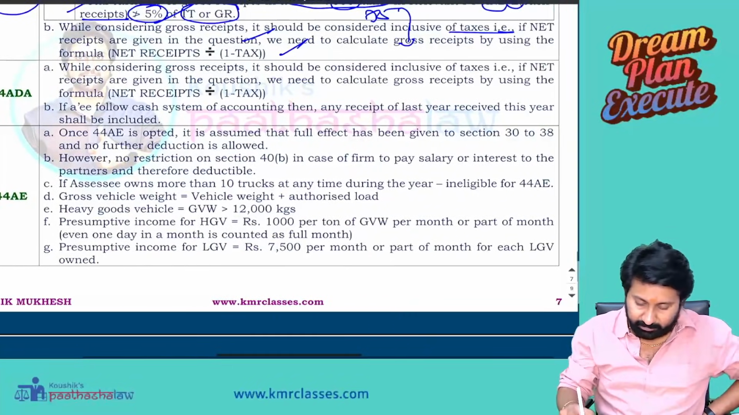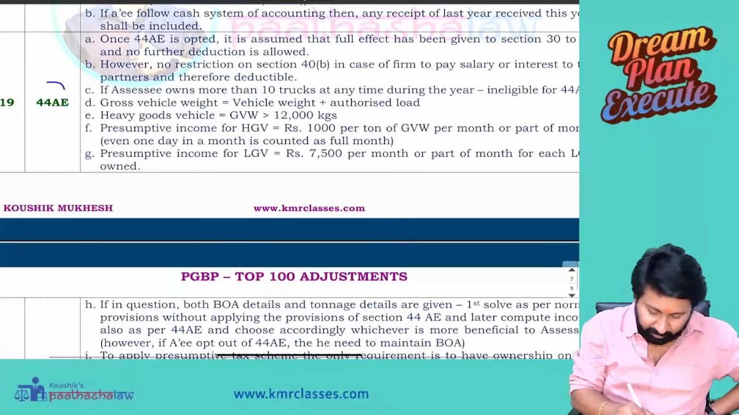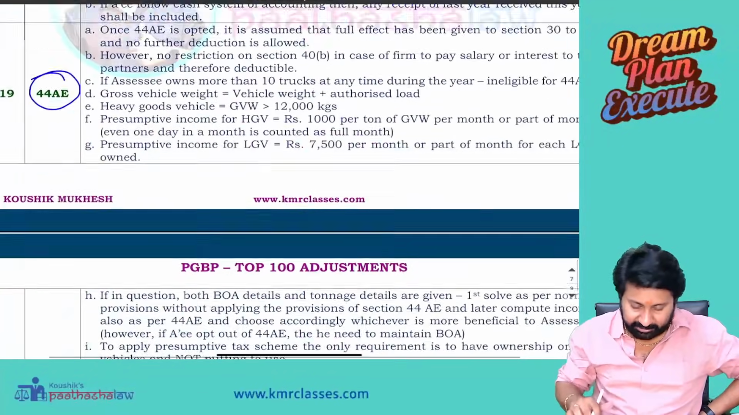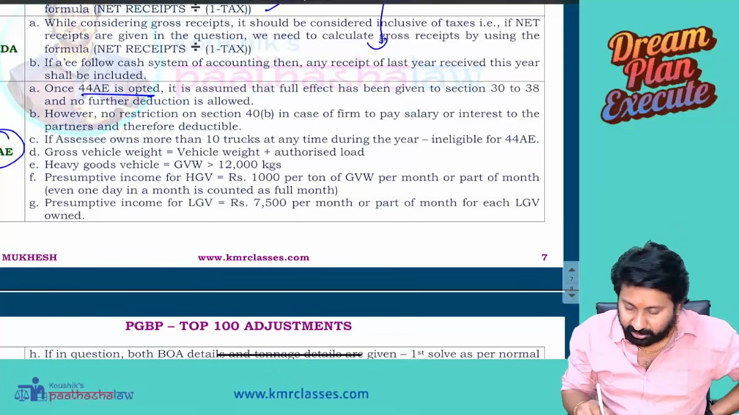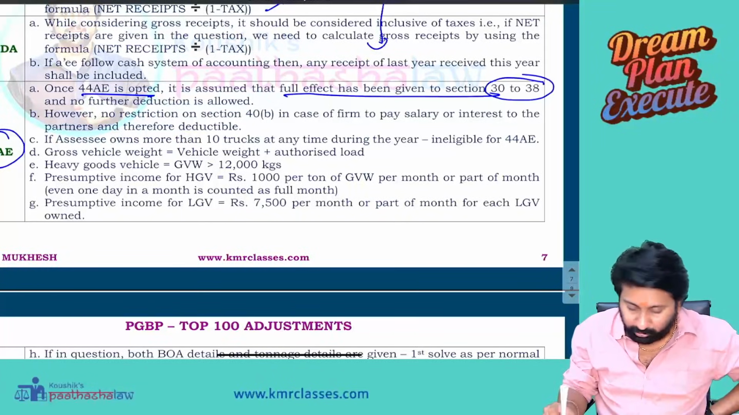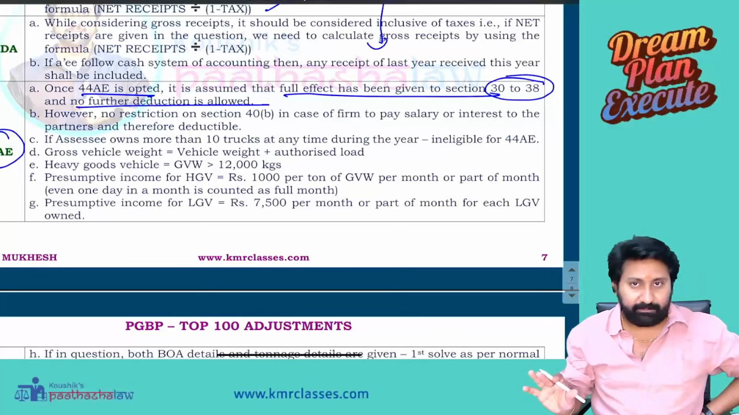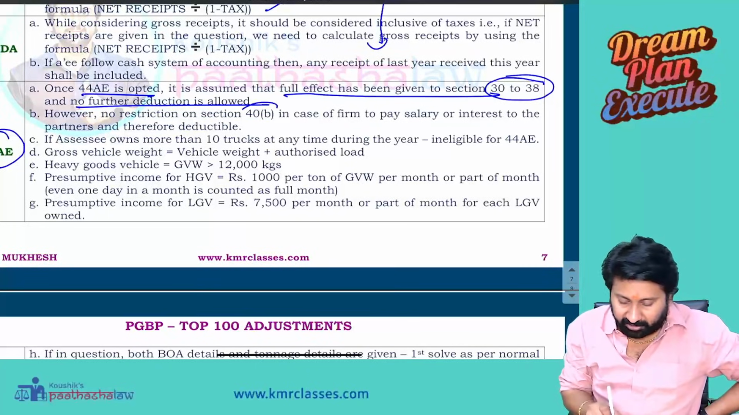That is for 44ADA. 44AE, you can see so many adjustments are there. Once 44AE is opted, it is assumed that full effect has been given for 30 to 38 and no further deduction is allowed. Okay. However, no restriction under 40B.